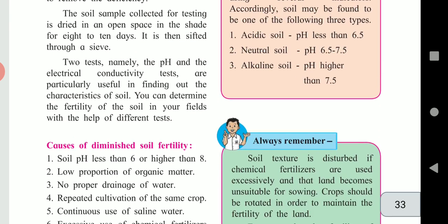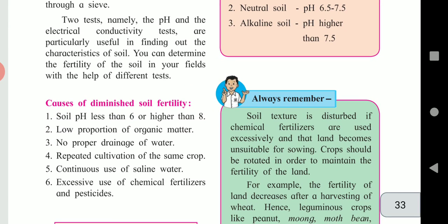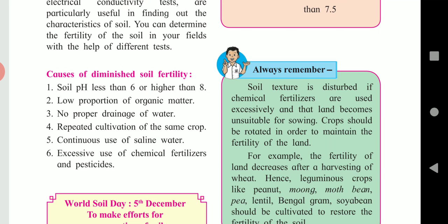Now let us study the different causes of diminished soil fertility. Soil pH less than 6 or higher than 8, and organic matter in low proportion, cause diminished soil fertility. Then there is no proper drainage of water. Repeated cultivation of the same crop also diminishes soil fertility. Continuous use of saline water and excessive use of chemical fertilizers and pesticides also diminish soil fertility.